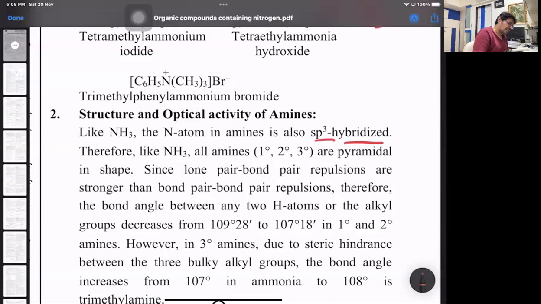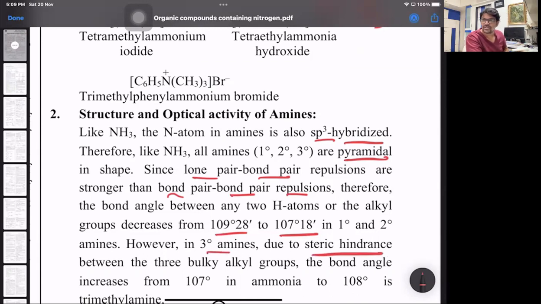So that's a distorted tetrahedral, a pyramidal geometry. Bond angle of 107 degrees 18 minutes, due to the lone pair-bond pair repulsion being greater than bond pair-bond pair repulsion. That's according to VSEPR, valence shell electron pair repulsion theory, which we have done in chemical bonding. All right. Because the lone pair is on the central atom, it occupies more space and exerts more repulsion. So the bond angle decreases from 109 degrees 28 minutes to 107 degrees 18 minutes in 1 degree and 2 degree amines. But in 3 degree amines, there is steric hindrance.